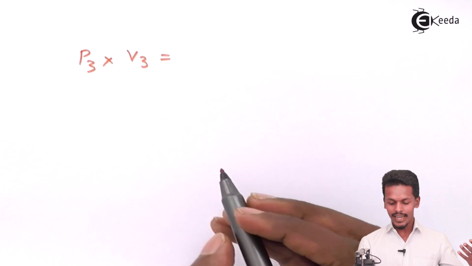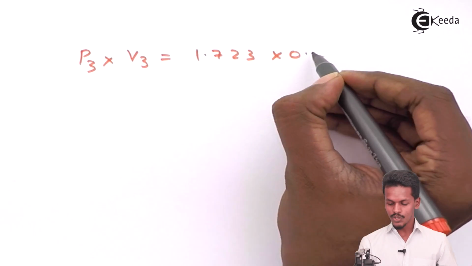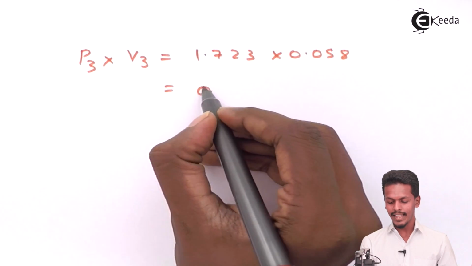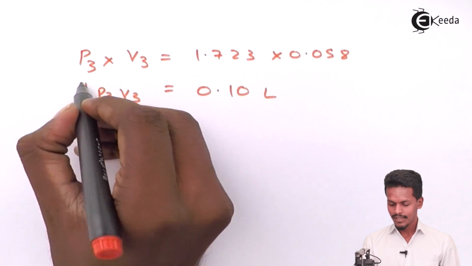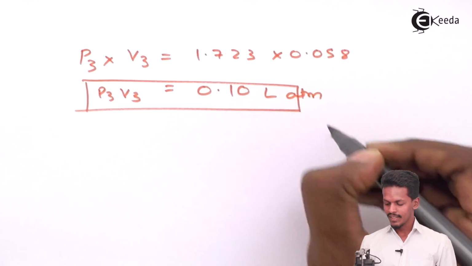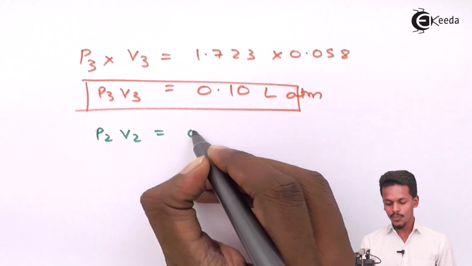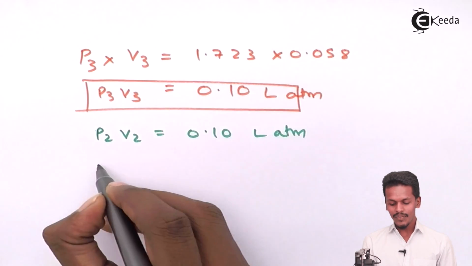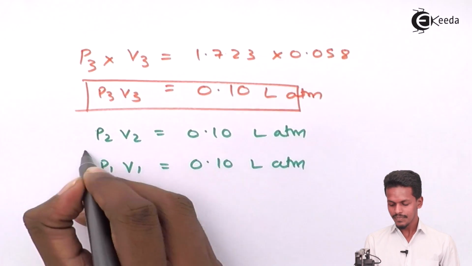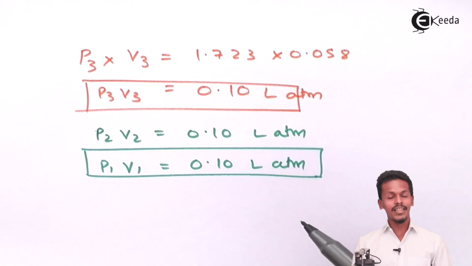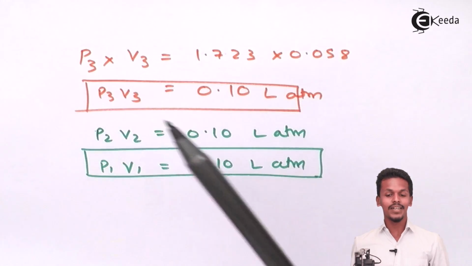the pressure that we have got is 1.723 into 0.058. If we multiply this, we'll get a value of 0.1 liter atmosphere. The product P2 into V2 was again found to be 0.10 liter atmosphere, and P1 V1 again was found to be 0.10 liter atmosphere. So if we compare all these, we could say that P1 V1 is equal to P2 V2, which is equal to P3 V3.